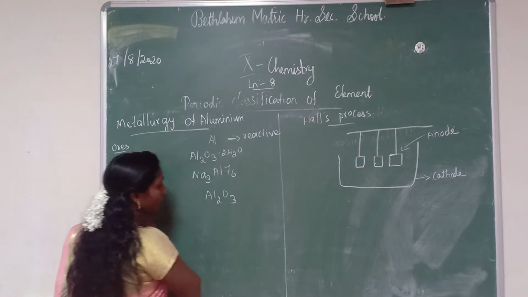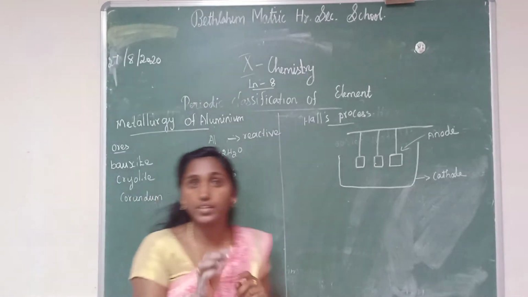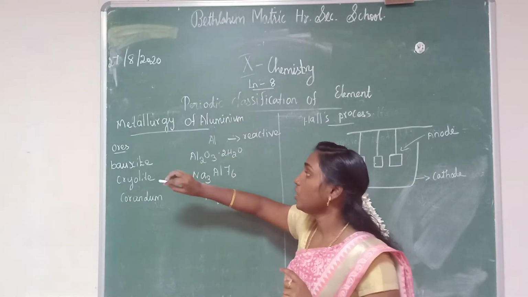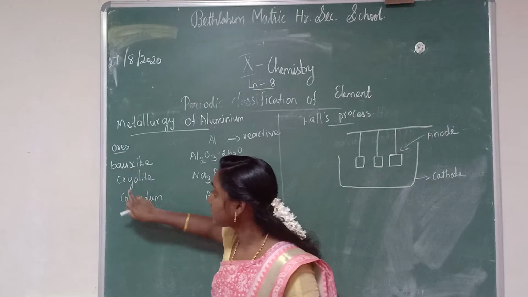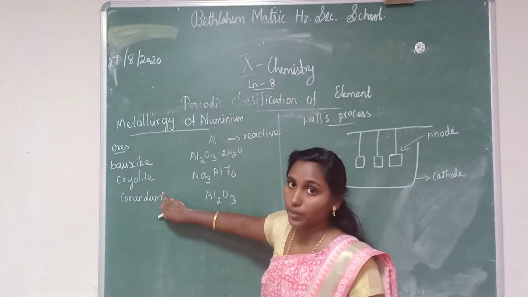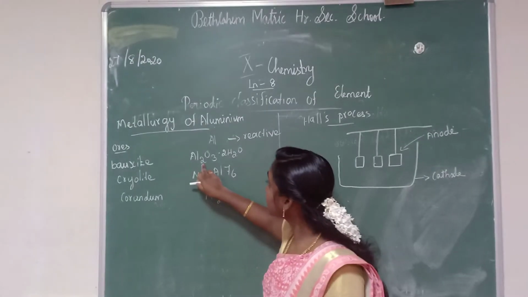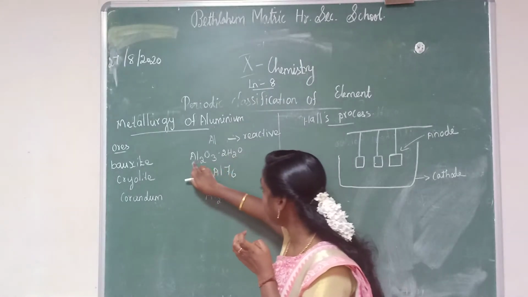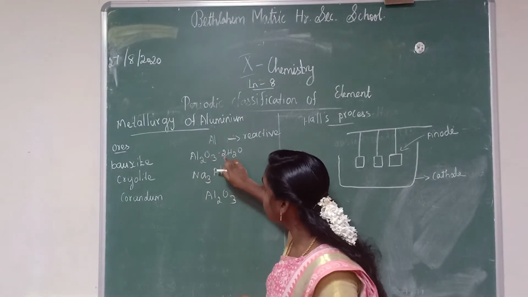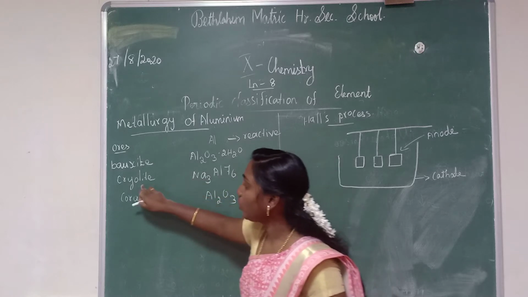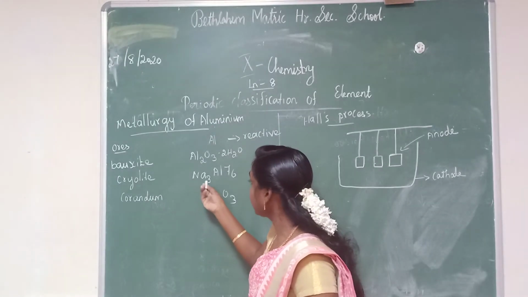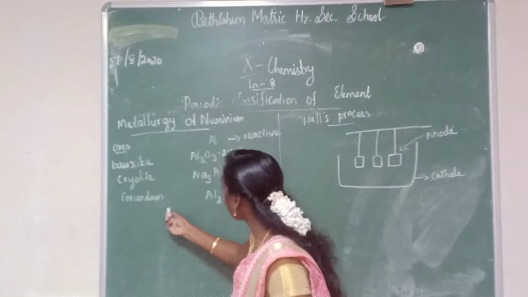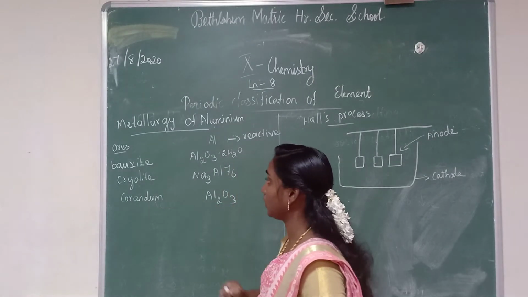is Al2O3. In two more questions they will ask, write the ores and the formulas of aluminium. What are the ores? Bauxite, cryolite, corundum. Bauxite formula is Al2O3 2H2O, cryolite formula is Na3AlF6, and corundum formula is Al2O3.